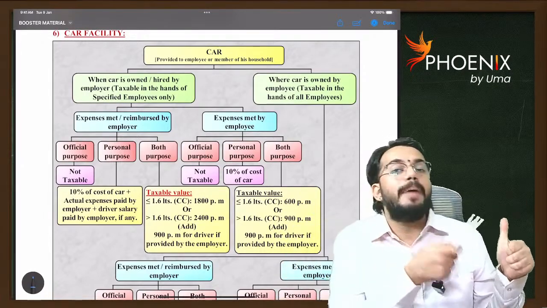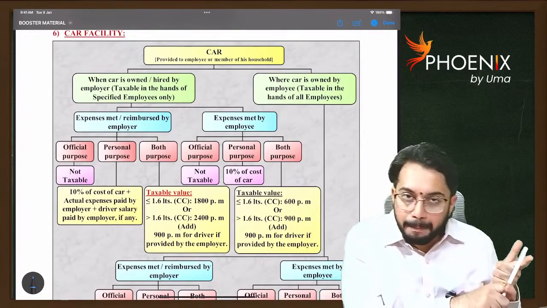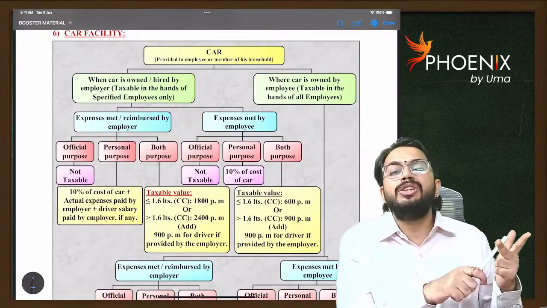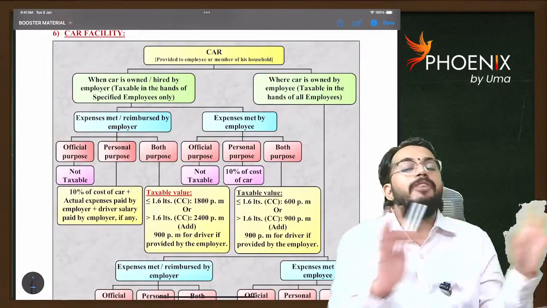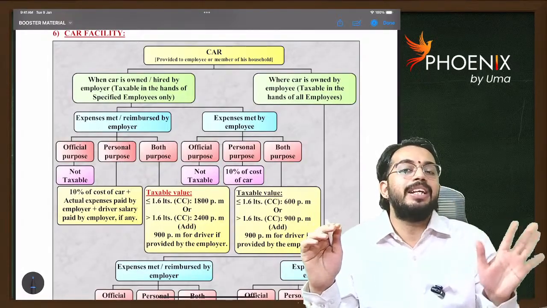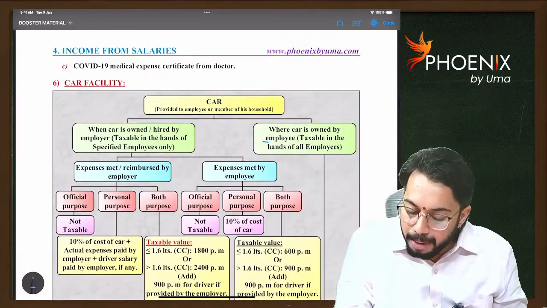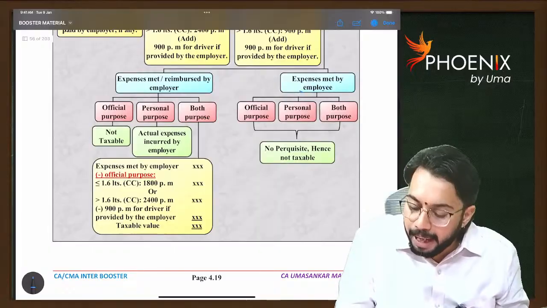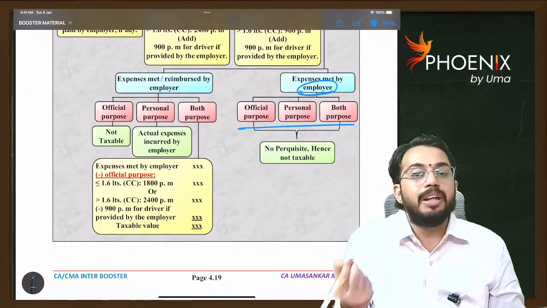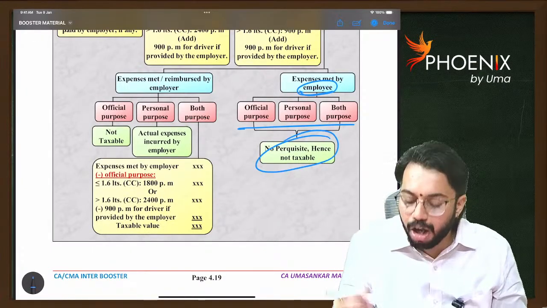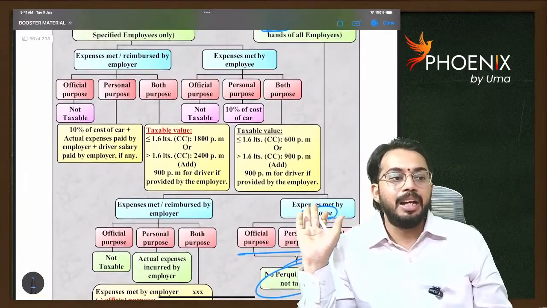So car owned by the employee, expenses paid by the employee, and car used for any purpose, no benefit is received by the employee. In those cases, car benefit is not at all taxable. So car owned by the employee, expenses paid by the employee, car used for these three purposes, it is not at all taxable. Are you able to understand?